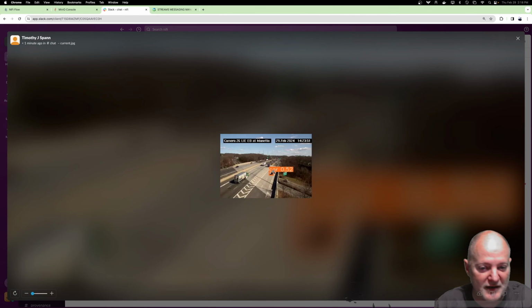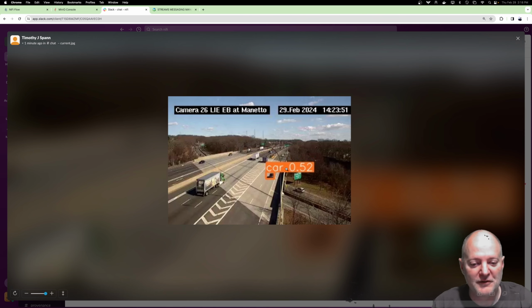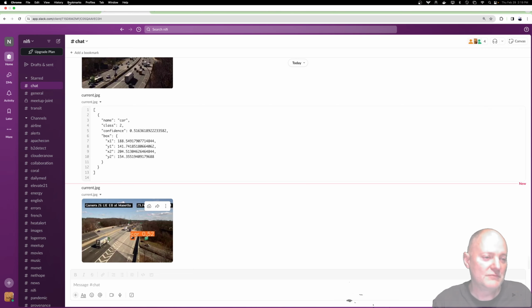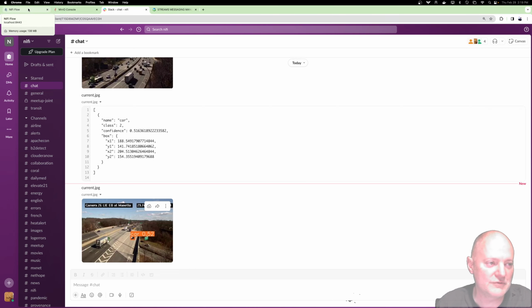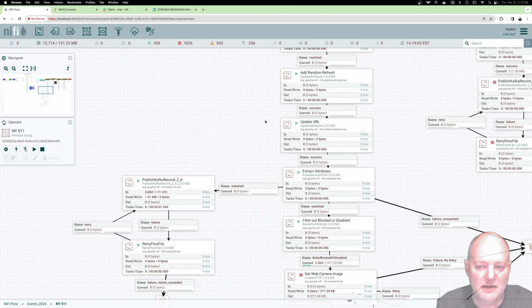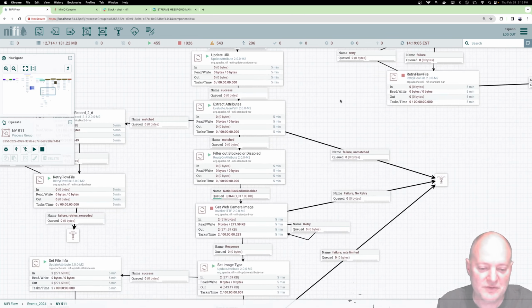Oh, okay, we got one, it found a car. Didn't find that police hiding over there, or these other trucks, but it's not the highest quality image. And I mean, you can get access to higher quality images clearly, but for the public, that should be good enough for you to see what the weather looks like in the traffic.